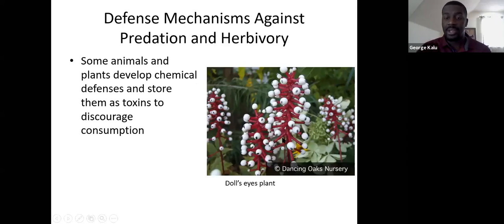In this case here we have the doll's eye plant. It's got a red color and these berries that almost look like little eyes. These particular plants have a toxin inside the berries that causes heart attacks. Mammals, especially humans, need to stay away from these, because if they eat these plants, it's game over from there. They're not going to survive it. They'll cause cardiac arrest, and that's because of a toxin that gets stored inside this particular plant.